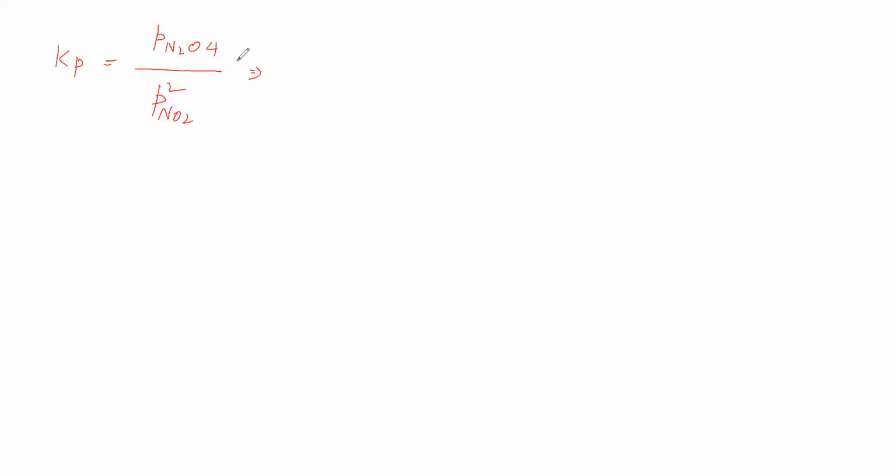Now we substitute the Kp value, 6.8 atmosphere power minus 1, and the pressure of N2O4 at equilibrium, 1.7 atmosphere. From this we can find the partial pressure of NO2 at equilibrium, which we get as 0.5 atmosphere.